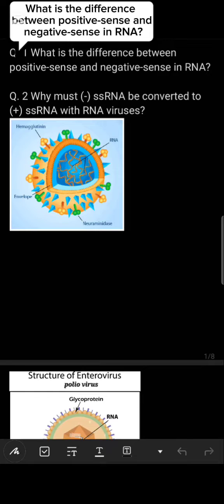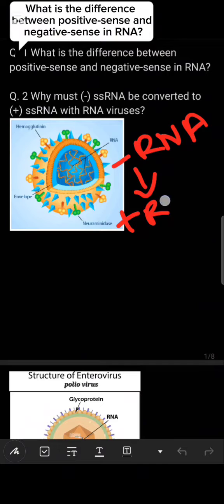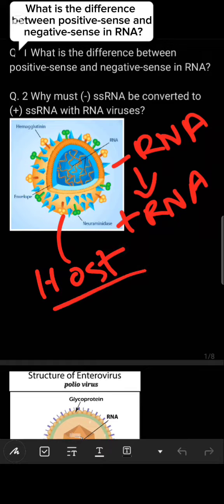Must keep it in your mind, negative sense RNA is that type of RNA which is first converted into positive sense RNA when it enters the host cell. You know that viruses can't live without their host. They are obligate parasites. So when they enter the host cell, this negative RNA, meaning the antisense, is converted into a sense RNA, meaning the positive RNA.